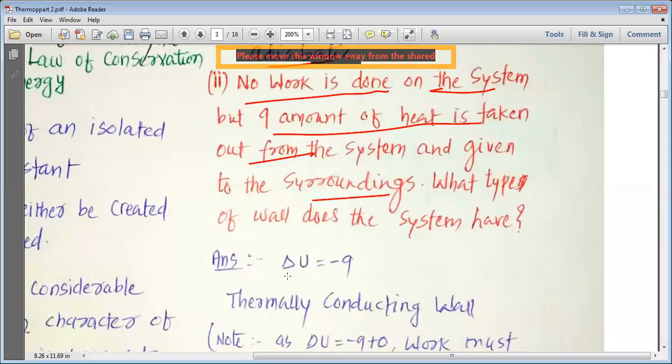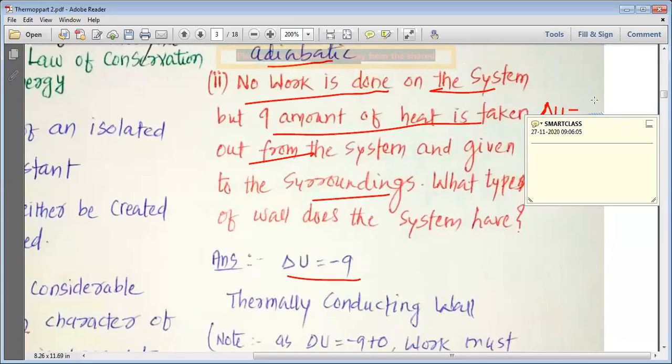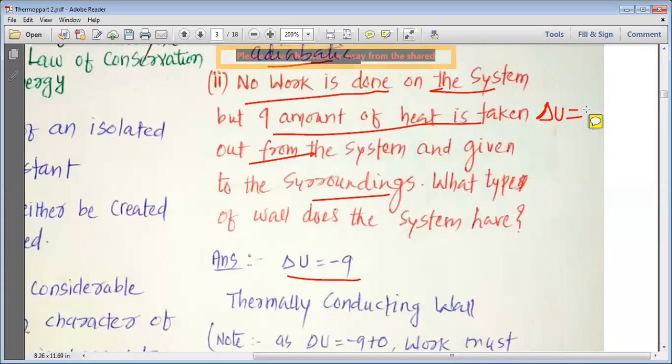So as there is no work done, we can write delta U is equal to Q plus W, but the work done W is equal to 0.